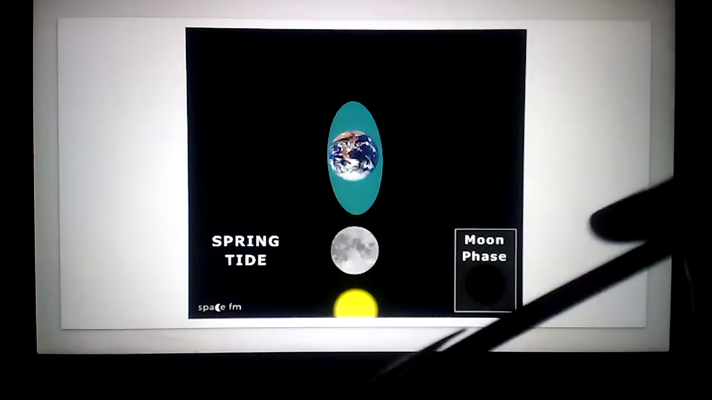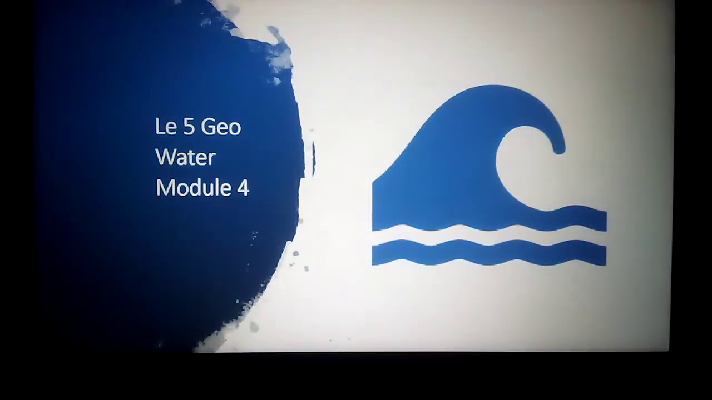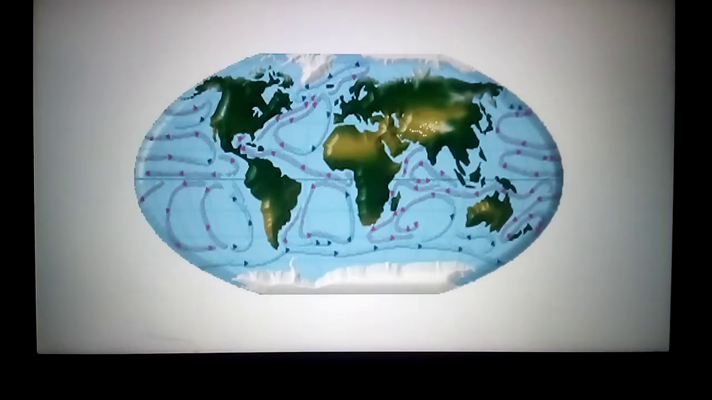Today we'll discuss module 4, third movement. The ocean has three movements: waves, tides, and currents. Already we discussed the waves and the tides. Today we'll see the third movement, the ocean currents. So see here, ocean current.